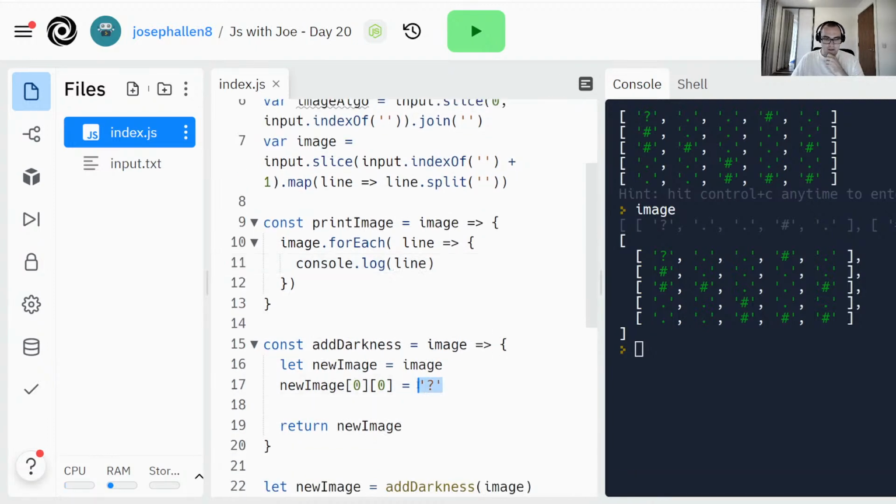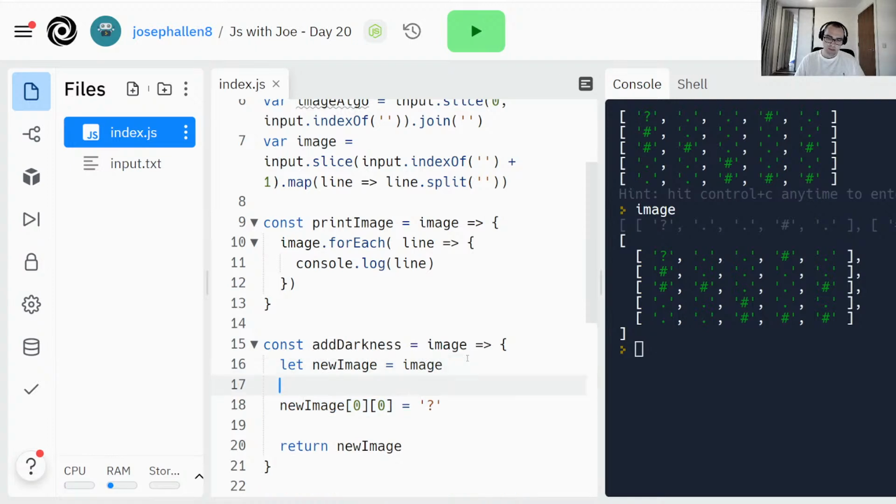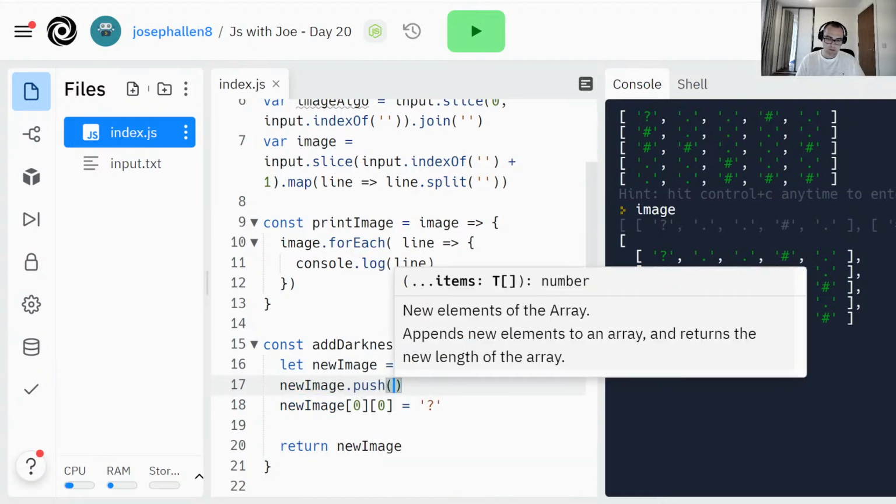So now we can overwrite individual items in our array. So how am I going to add something to this list? I can do new image dot push.